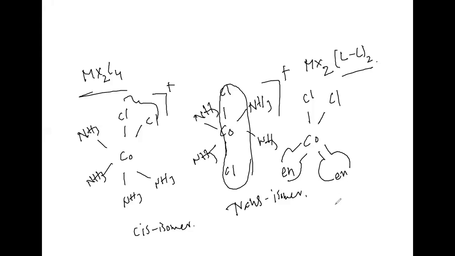What isomer is this? Cis. Then for trans, you can write Cl, Cl on opposite sides. Why am I taking this? What does en stand for? En stands for ethane 1,2 diamine. This also shows geometrical isomers.